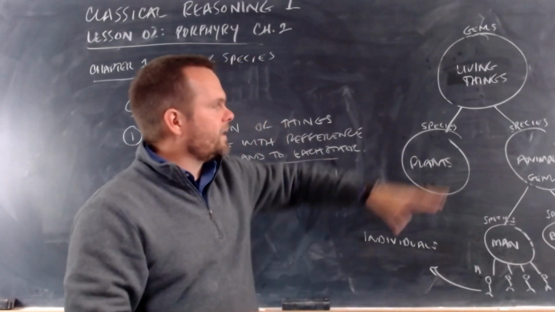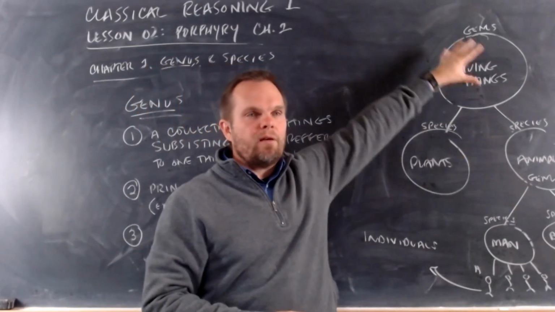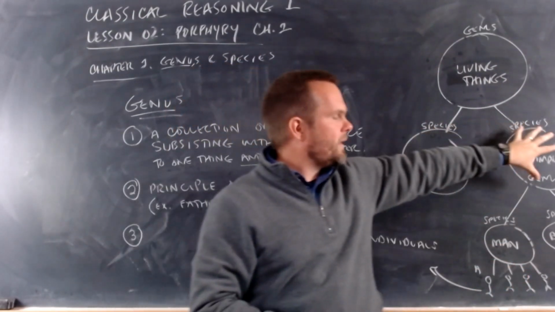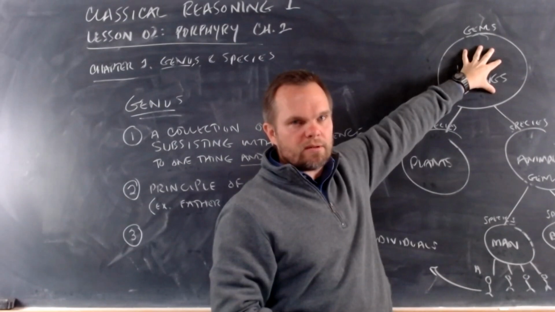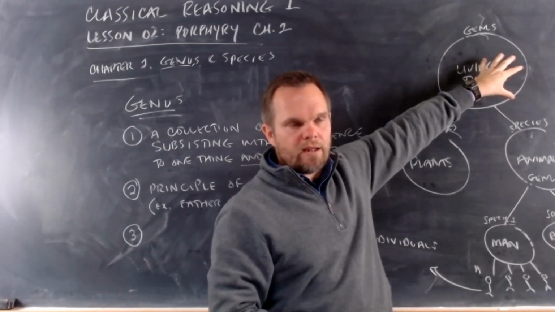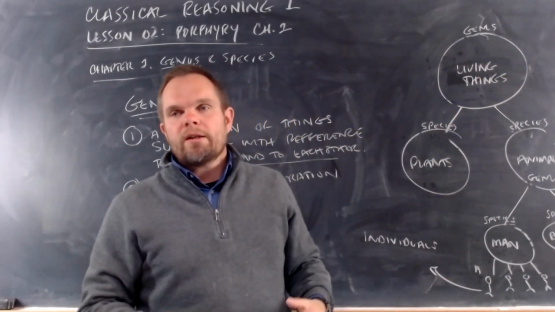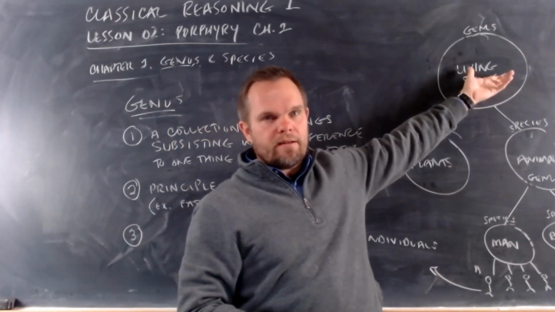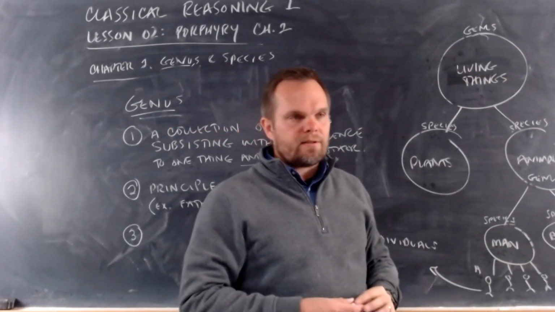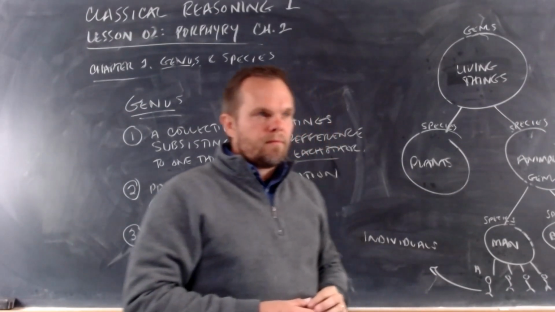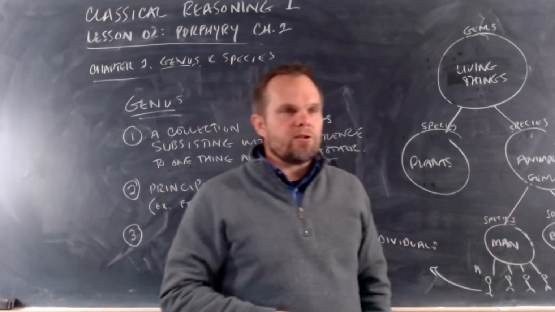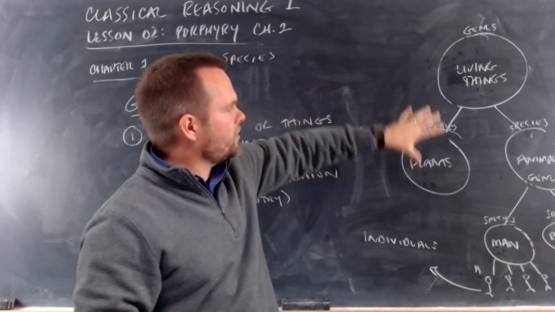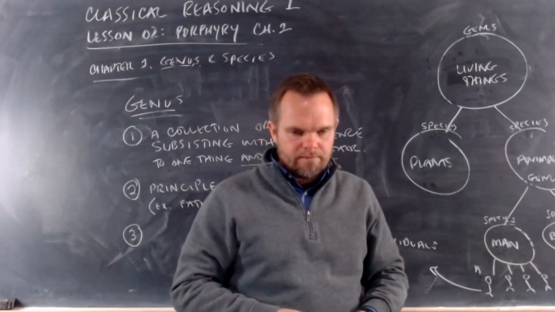Okay? You understand that I draw this like this from top to bottom to illustrate it, but really these two categories are inside this one. Do you understand that? If I wanted to draw it really well, I would show you that all of these things are inside this class. But we draw it like this just to illustrate the relationship. Genus is that to which species are subjected.